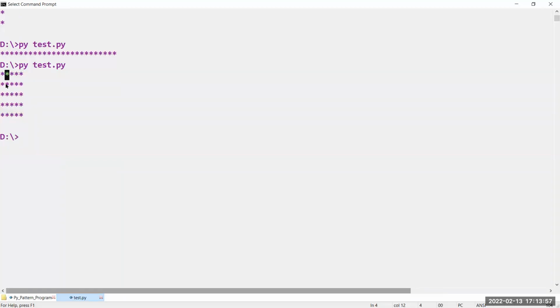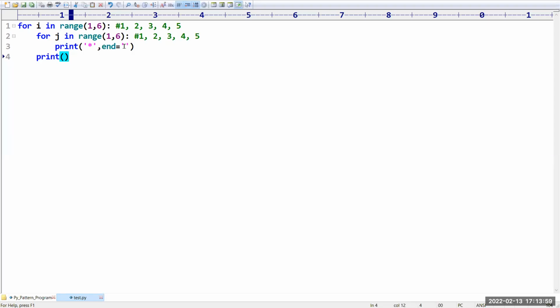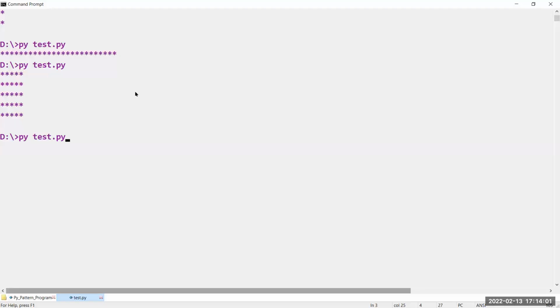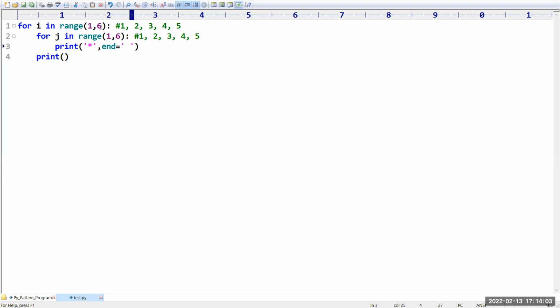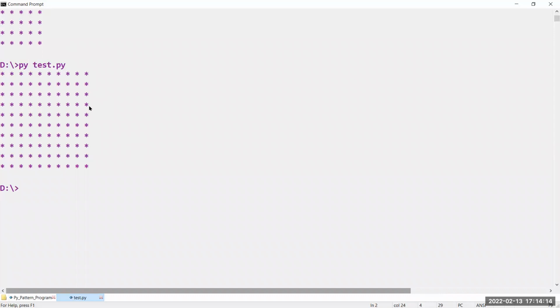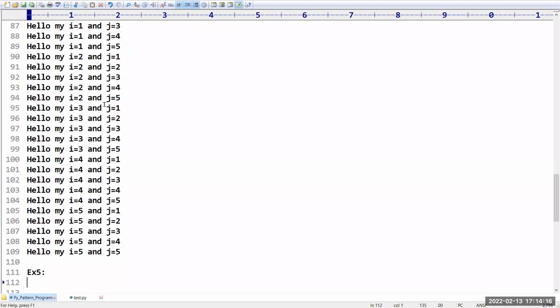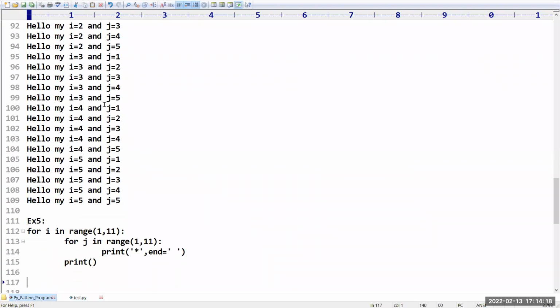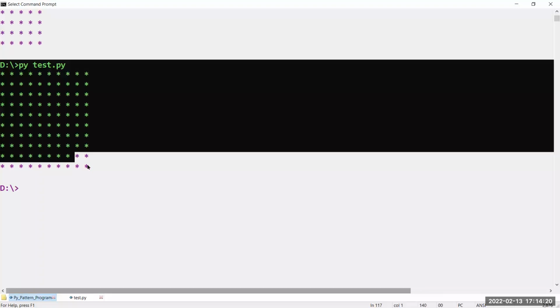Sir, I want a space between these. Yes, you can take one space here. Sir, I don't want 5 stars or 6 stars. I want 10 stars. So what do we have to take here? 11 you need to take. Now observe carefully. Sir, this is nothing but the first pattern we are going to see.